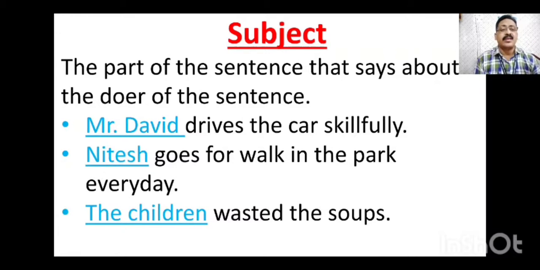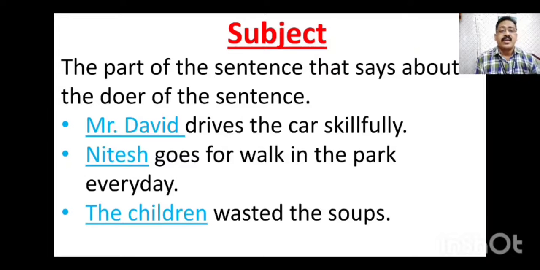Mr. David drives the car skillfully. Here, who is driving the car skillfully? Mr. David. So David is the person who does the work of driving. So Mr. David is the doer in this sentence. Next one, Nitesh goes for a walk in the park every day. Nitesh is the subject in the sentence who goes for a walk to the park every day. So Nitesh is the doer in this sentence because he does the work of walking.